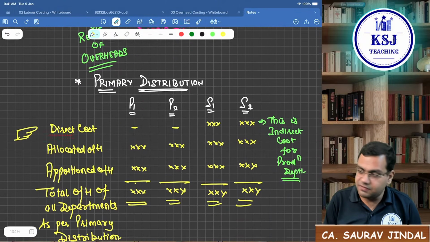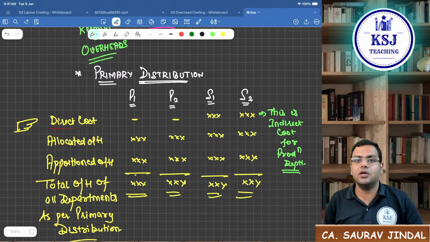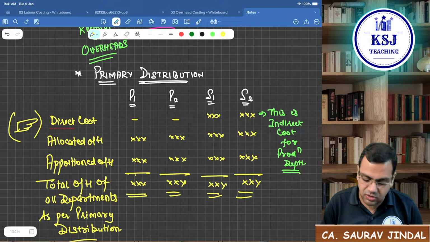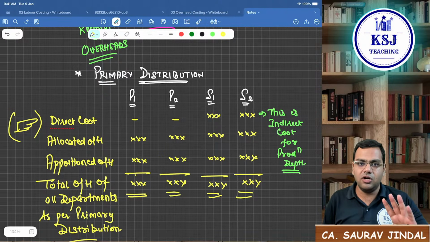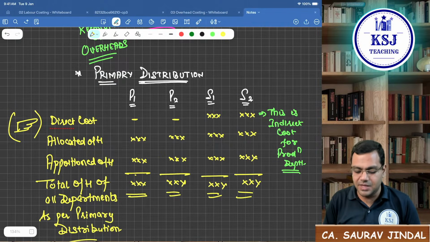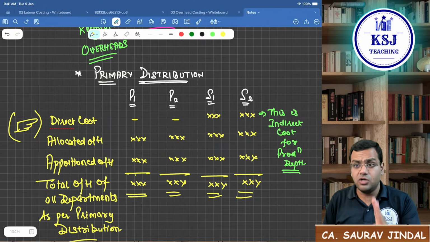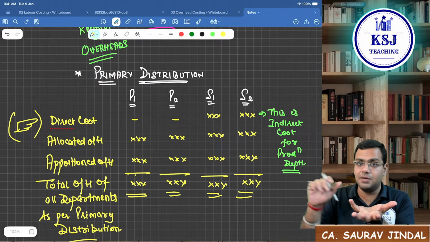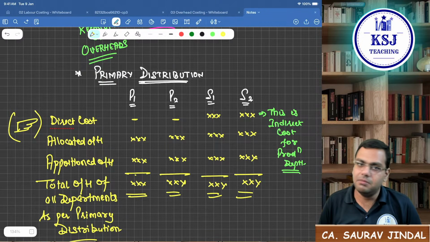So steps is, first, direct cost is to be taken only and only for service department. So this is a mistake area that you have to be careful with. Allocated overhead means the overheads which are already distributed amongst the departments. Third is the apportioned overheads, which are the common overheads given, but you have to distribute amongst the departments on some reasonable basis.